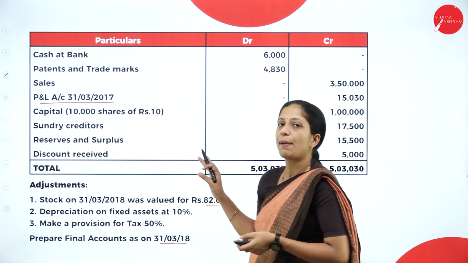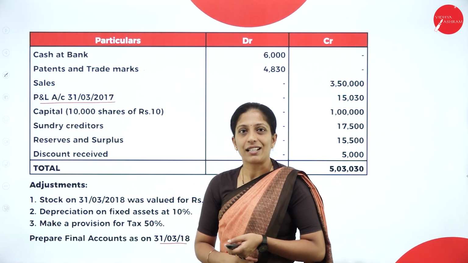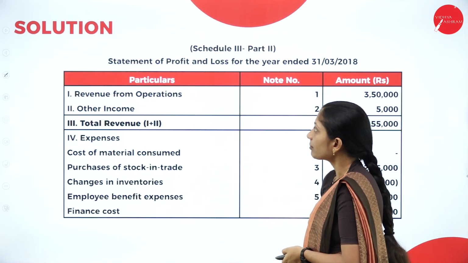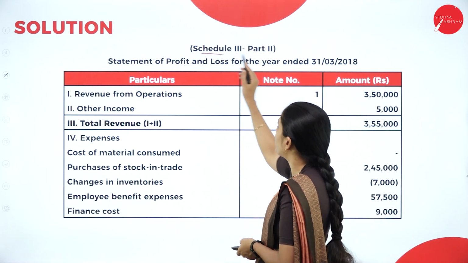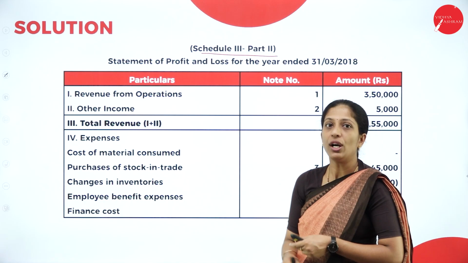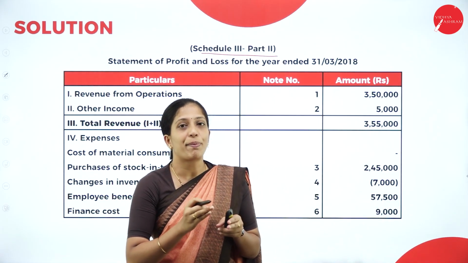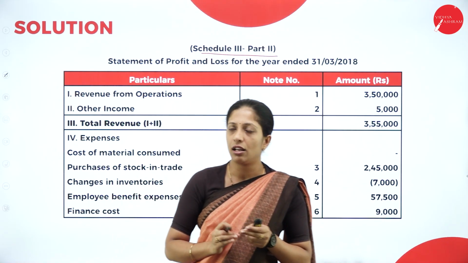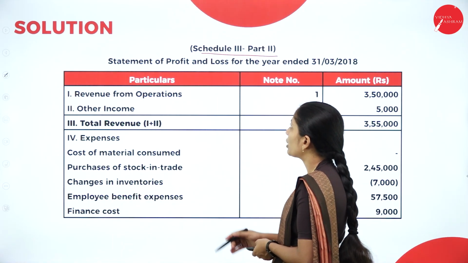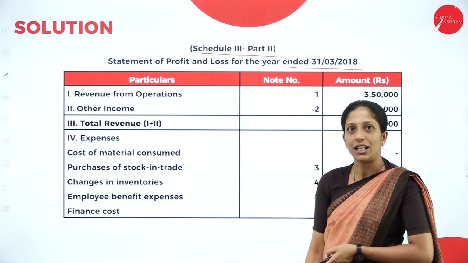So this was a simple problem that they have asked for 15 marks. Now we shall directly begin the solution. This would be the solution where you will write Schedule 3 Part 2, as per the Companies Act 2013. Under Schedule 3 Part 2, they have given the format of the statement of profit and loss. So I'll write the heading: statement of profit and loss for the year ended 31st March 2018.